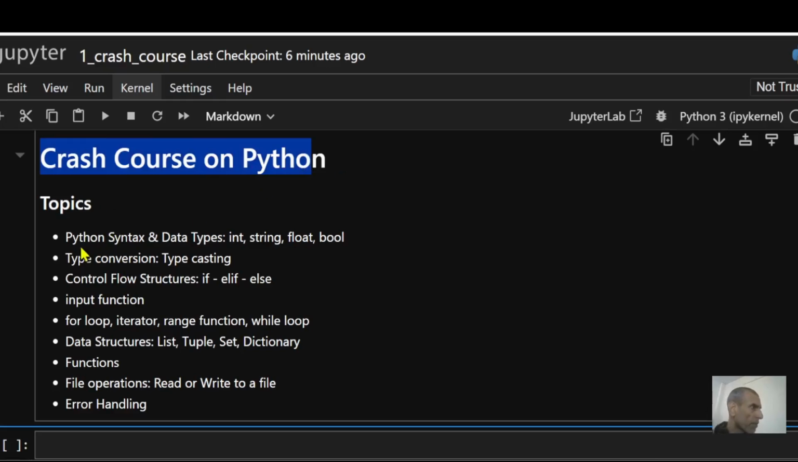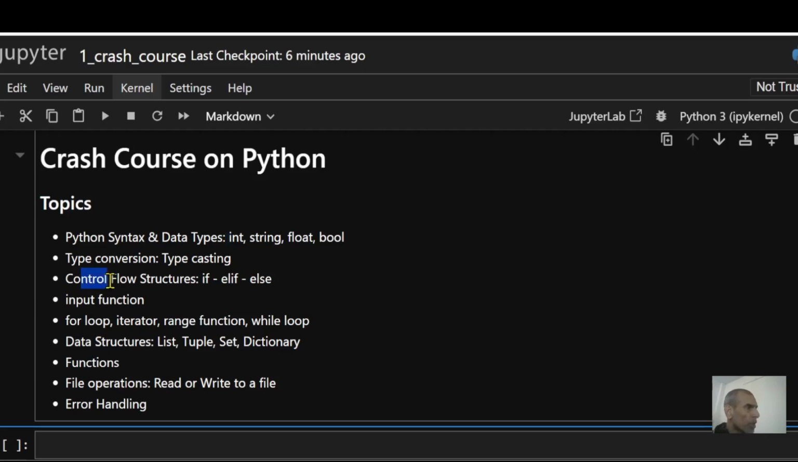The topics that I'll be covering would be Python syntax and data types. So, for example, you have integer, you have string, float, boolean. I'll explain these types of data types. I'll also show you type conversion. Another name for that is typecasting. Essentially, what you're doing is converting one data type to a different kind. Maybe you're converting float to integer.